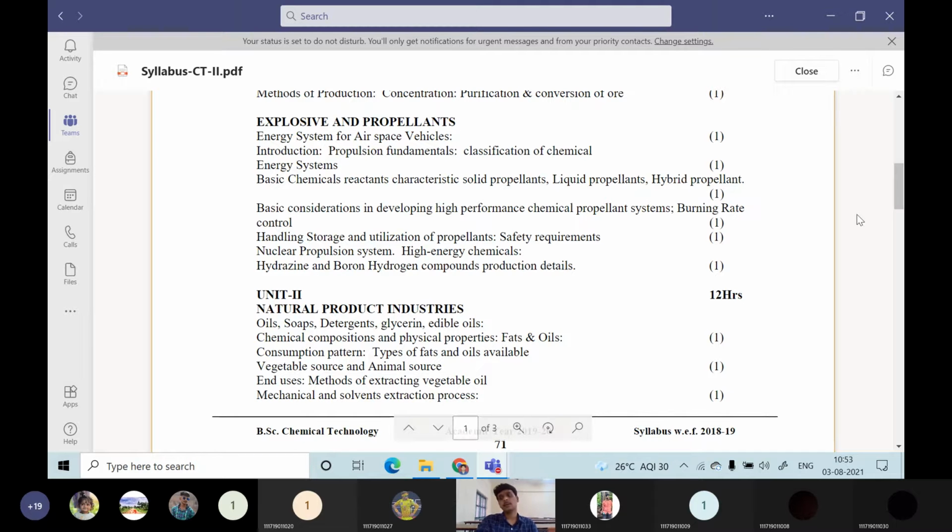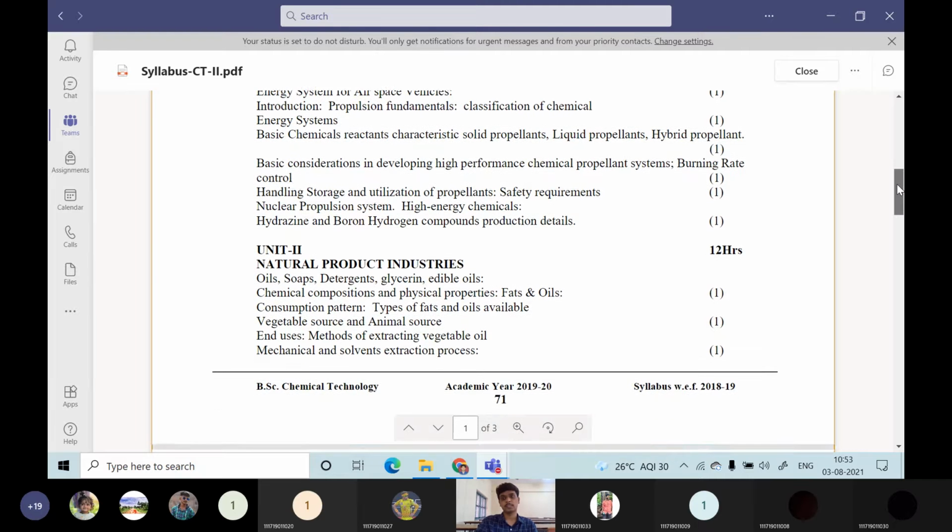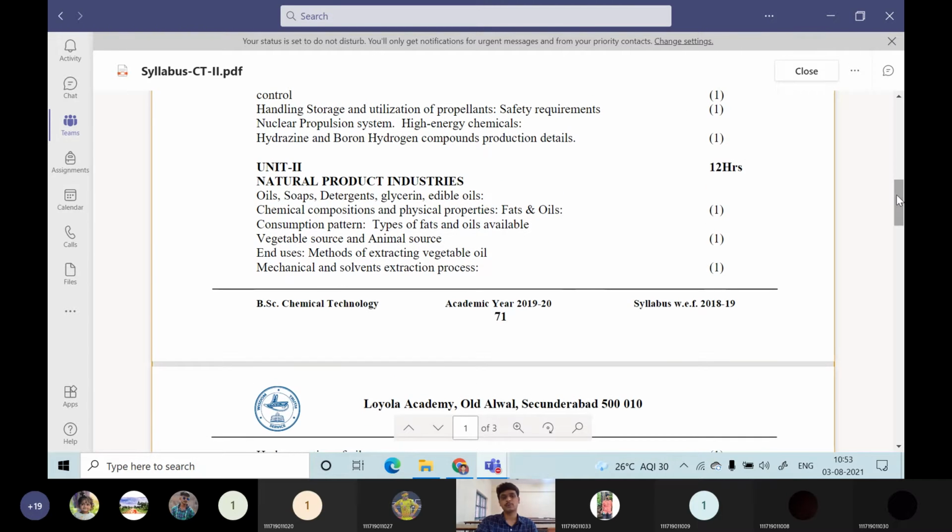This unit 1 is very long, so you have to bear with that. You need to have much patience. Unit 1 is very long. Then unit 2 is very simple.